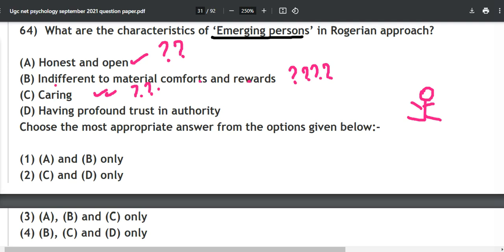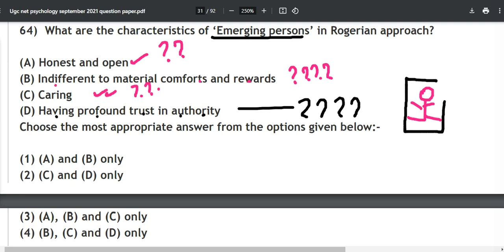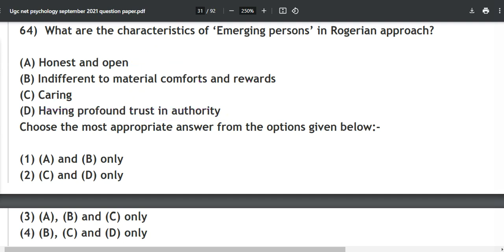And see, you will get the answer now. Having profound trust in authority, a big question mark. When you are emerging, when you lost all the material comforts and rewards, will you think that you will have profound trust in authority? It's pretty obvious that you will not have this thing. So as soon as you eliminate this, you are left with this and this.